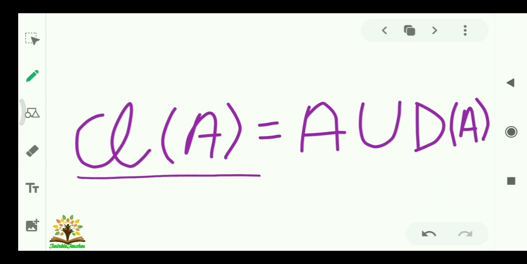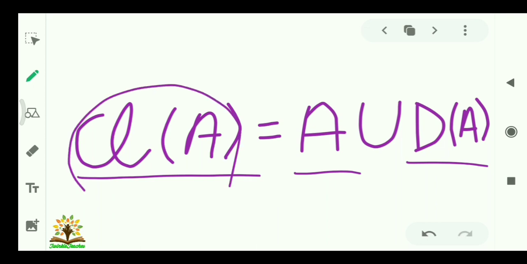Closure of A is equal to A union derived set of A. What does it mean by derived set? As I have already discussed, derived set is the collection of all limit points of the set A. And if we take union of this derived set with the set A, what we will get will be the closure of that set.